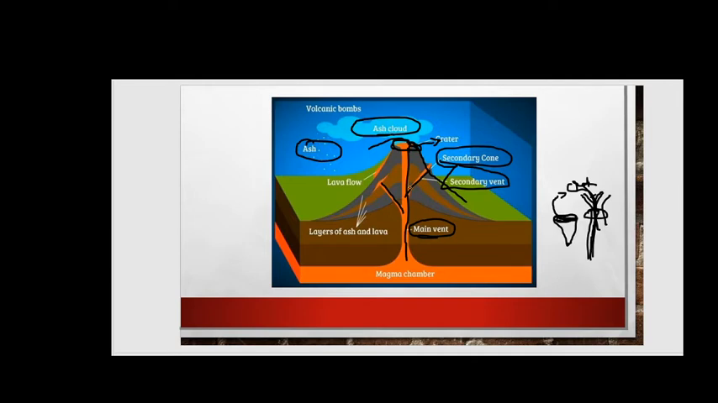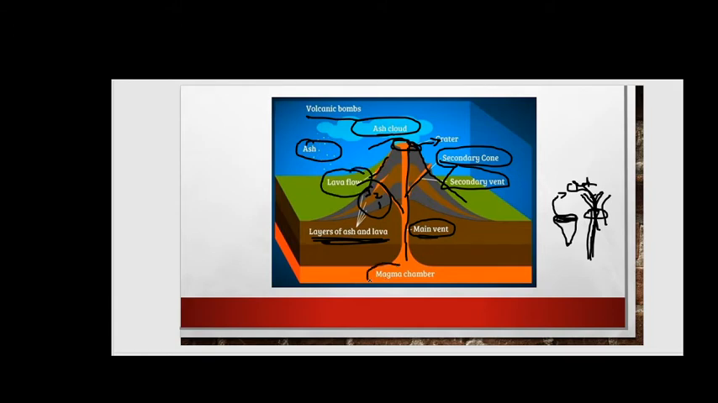And if it erupts very harshly, then it is called volcanic bombs. Right, friends, these are the layers of ash and lava which will form in layers. You can see this is one layer, this is the second layer, the third layer. So these are called layers of ash and lava, and the lava is flowing, friends, so it is called lava flow.